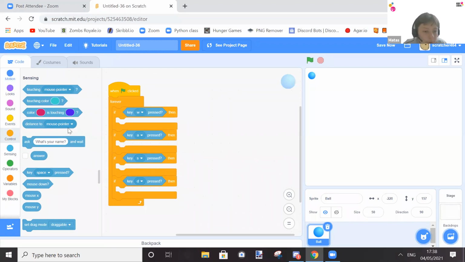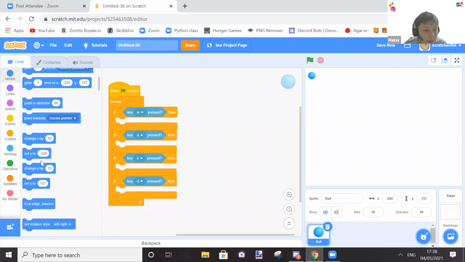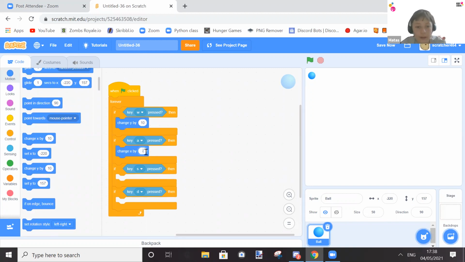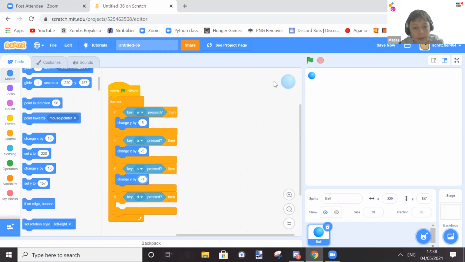And then we're going to do motion, and with W we're going to do change Y by 10. A, we'll do change X by -10. Actually, let's change this to 5 because this might be too fast. So -5. S, that's change Y by -10, I mean -5. And then D, that's change X by 10.